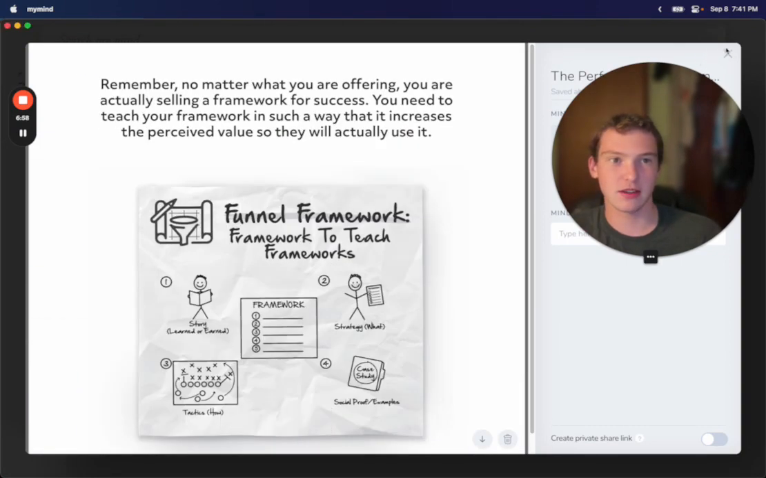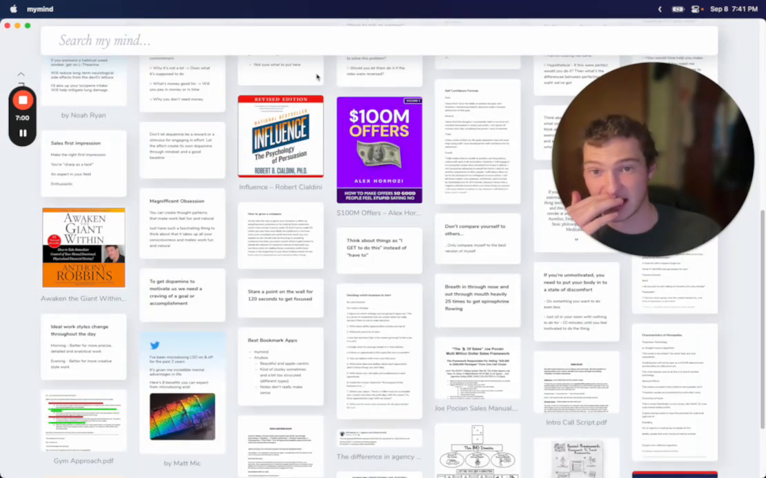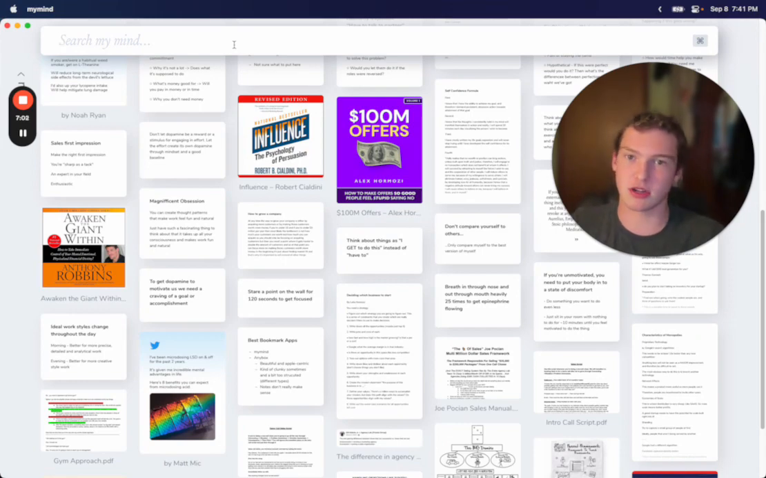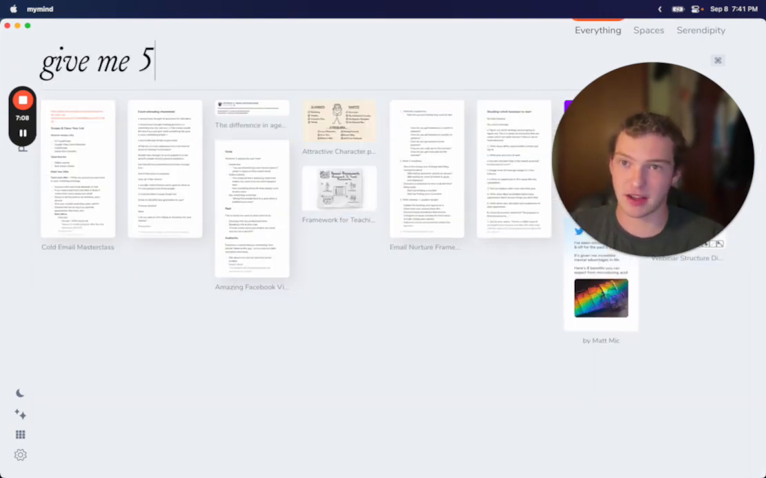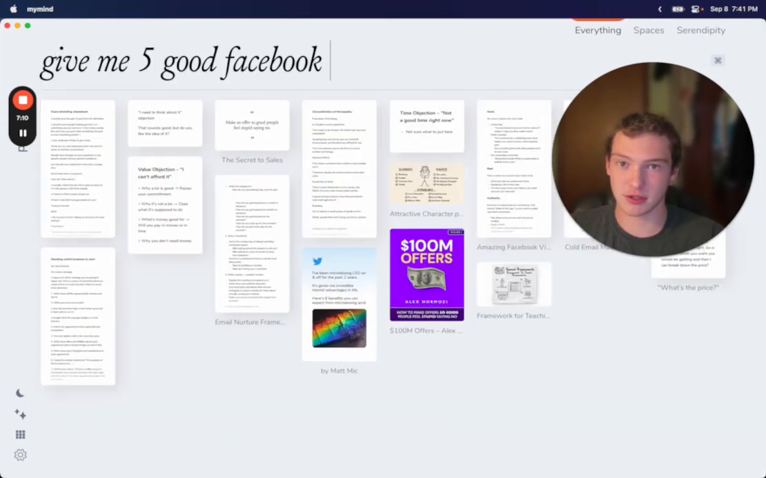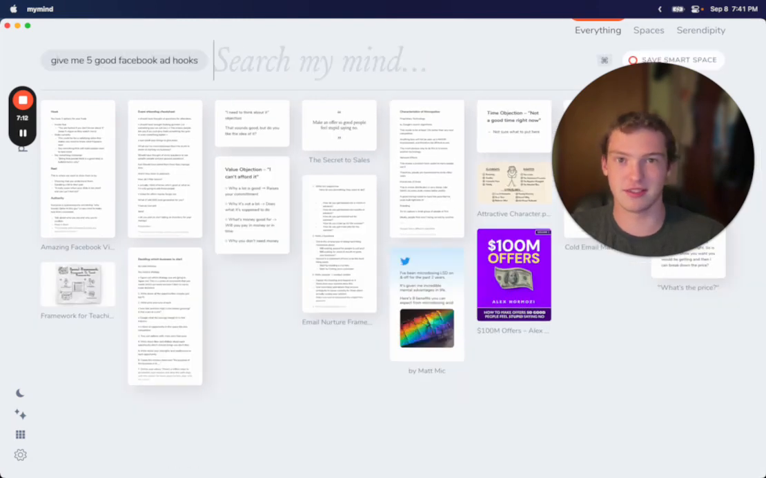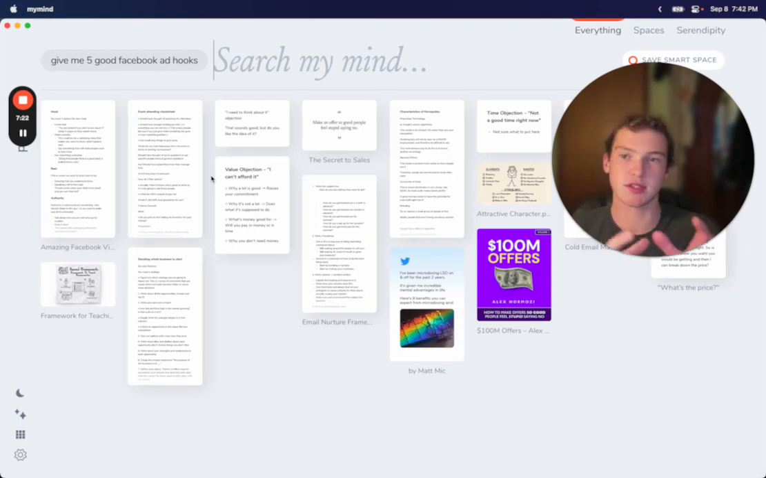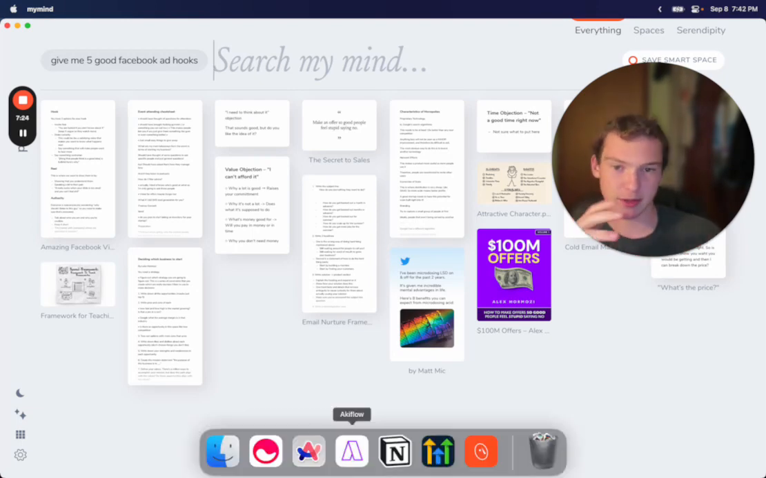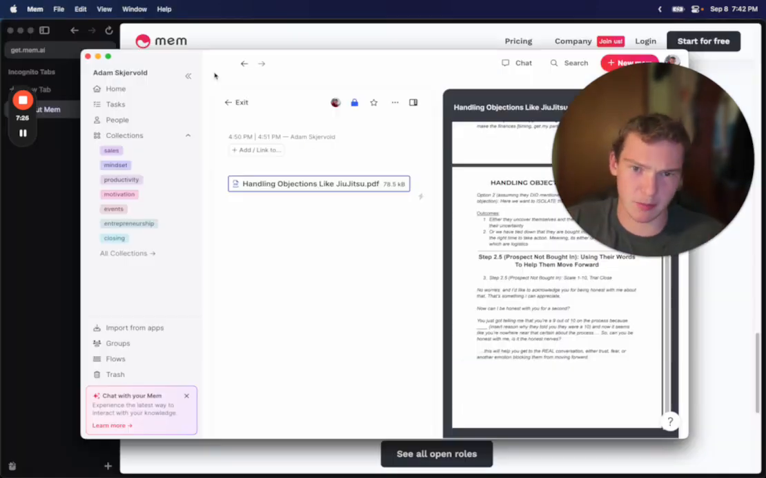It's perfect, right? The problem with My Mind is it doesn't integrate with ChatGPT, so you can't ask it a question, like, give me 5 good Facebook ad hooks. It's going to show me which notes are pertinent, but it's not going to give me a framework based on my notes and combine them. So I'm going to waste a bunch of time. So I never use My Mind.